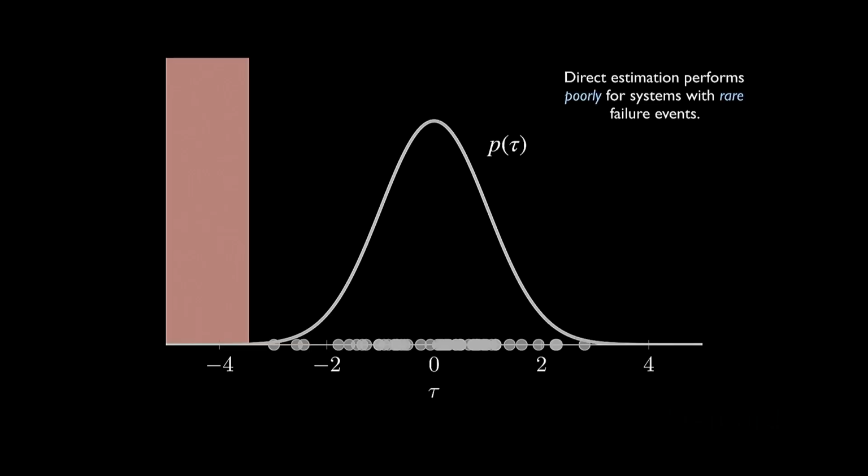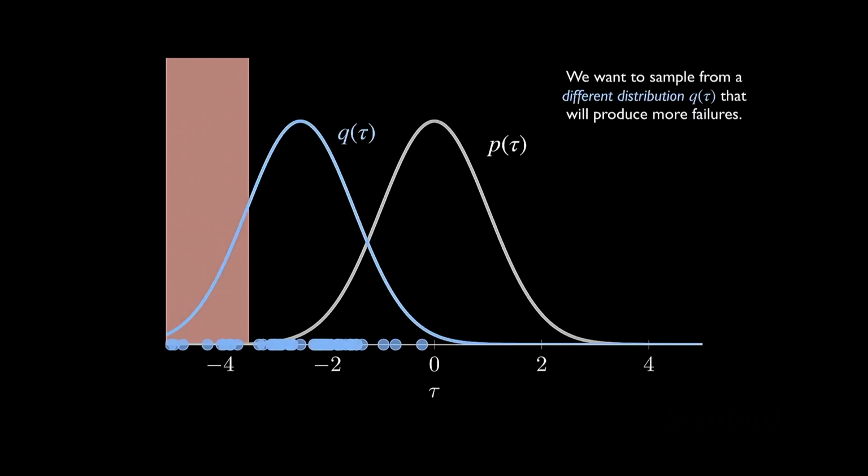So we said, okay, let's try to do something else. And the something else that we do is that we just want to sample from a different distribution that we call Q of tau. We call this a proposal distribution. And the idea is that we want this distribution to hopefully produce more failures than the nominal distribution. So in this case, for example, we picked this Q of tau here, and we actually were able to sample some failures when we sampled from this distribution.